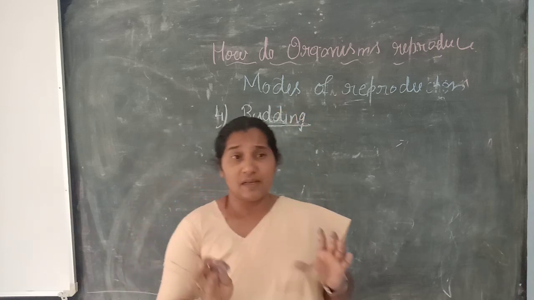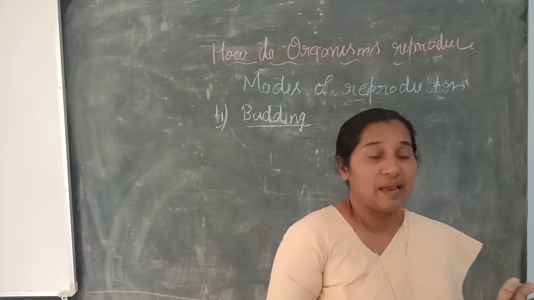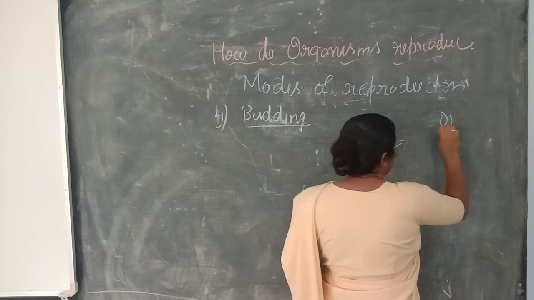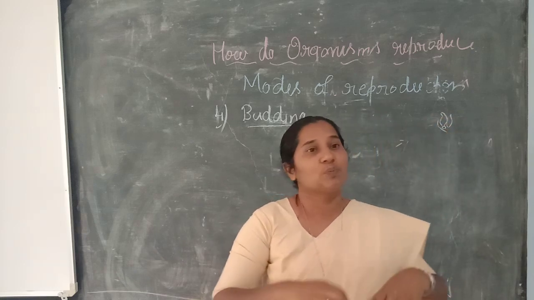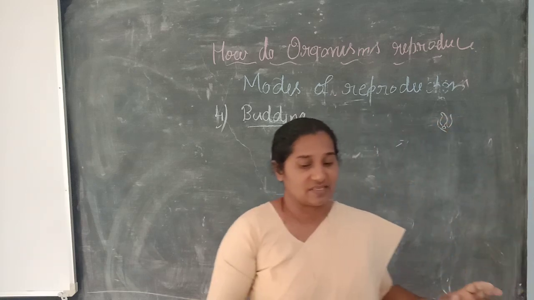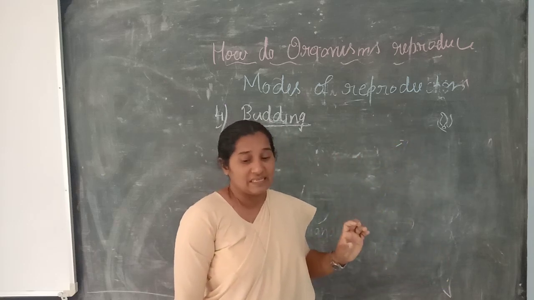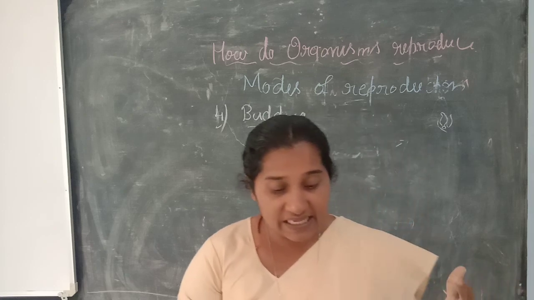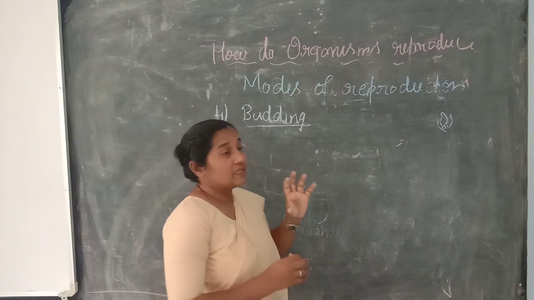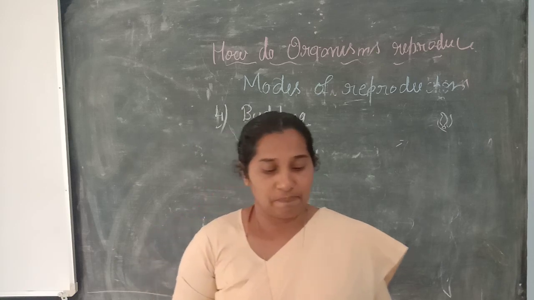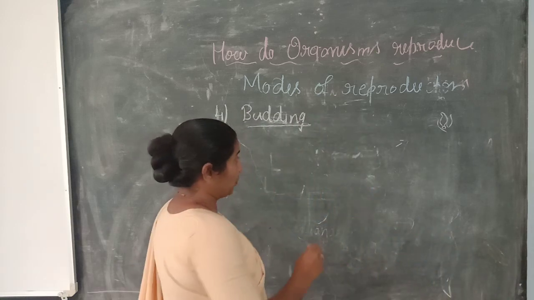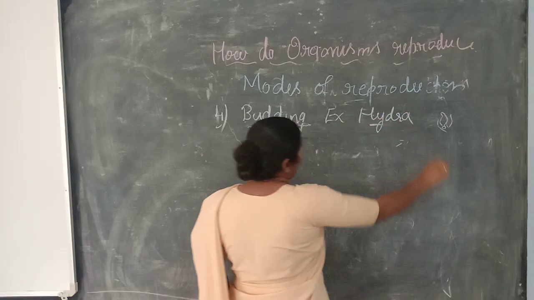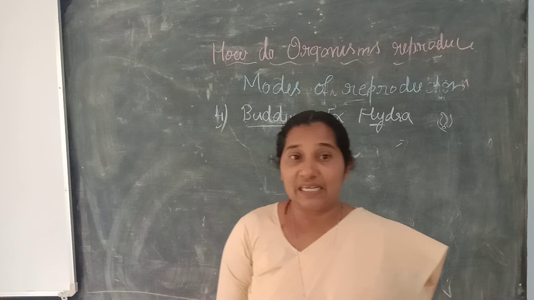For example, you have seen the rose. What happens to a rose before blooming? It will be very small buds, and those buds bloom and become flowers. So what is budding? Budding is where regenerative cells from the body make a bud start developing and growing. For example, the hydra. Hydra is an organism which normally lives in water.